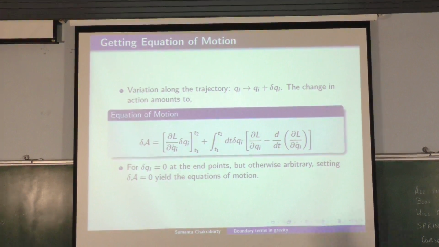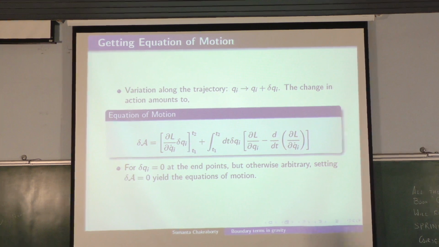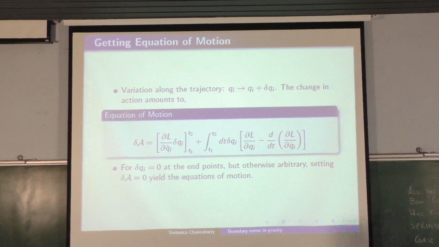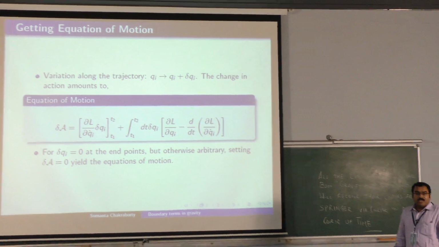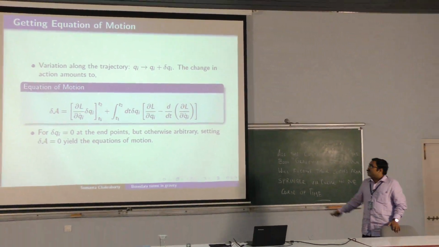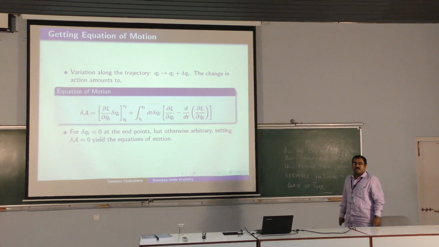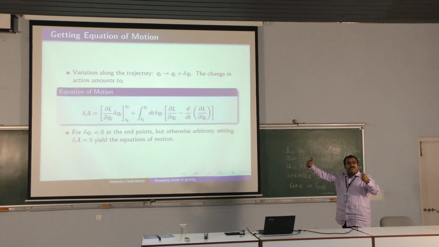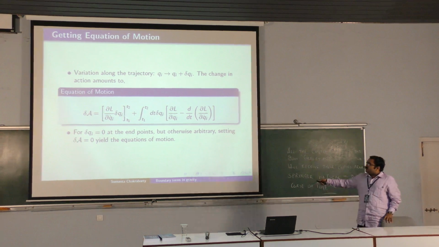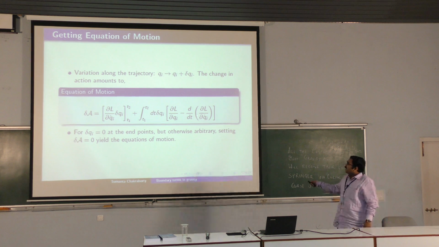There are two terms in the change of the action. The first term is a boundary term. It depends on the values of this object at t1 and t2. The second term is a bulk term, that is, it depends on the integral, and this is your famous Euler-Lagrange equation of motion. Now, in order to get the Euler-Lagrange equation of motion, you want to set the boundary term to 0. So how can you set this to 0? You said that at t equal to t1 and t equal to t2, you have already fixed your coordinate. Therefore, there is no change in the coordinate at the two endpoints, and then you get back this equation.